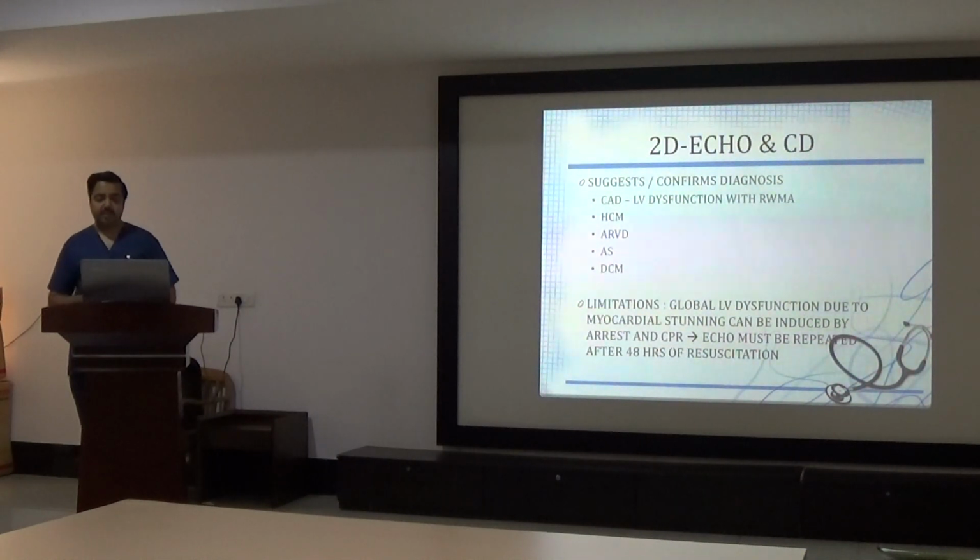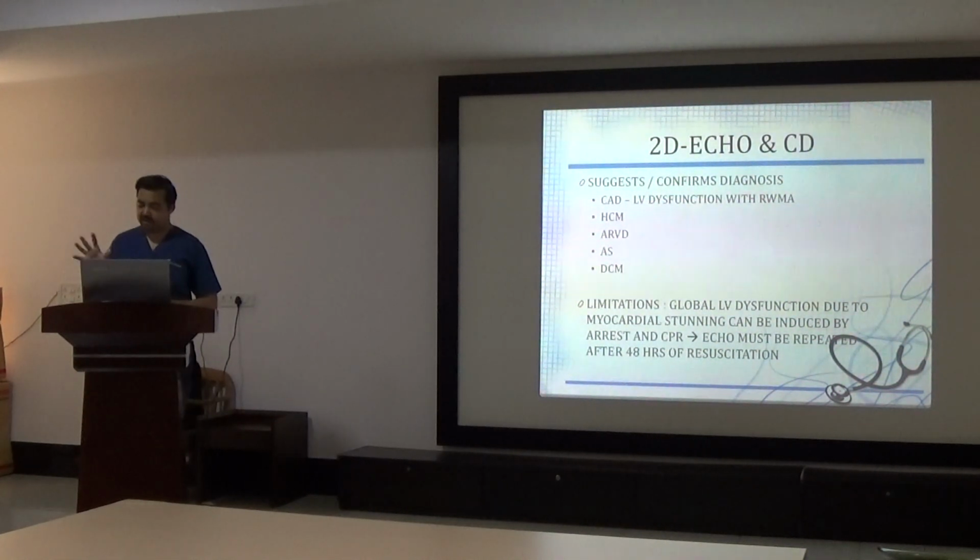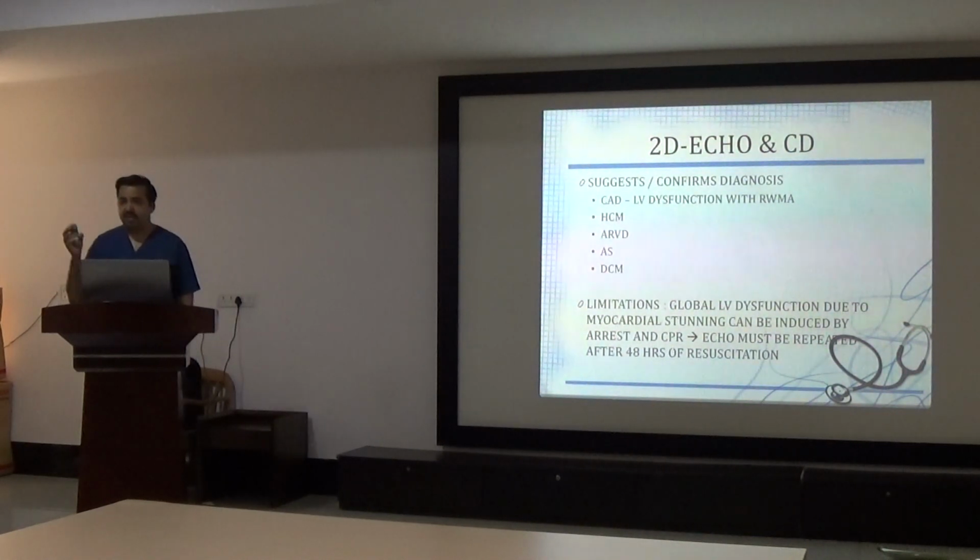Some other structural abnormalities can also be found, like mitral prolapse, and very rarely non-compaction cardiomyopathy can also be found on echo. So these are the uses of echo in sudden cardiac arrest survivors. The limitation here is that whenever there is cardiac arrest, CPR is given and multiple drugs have been given. This can lead to transient myocardial suppression.